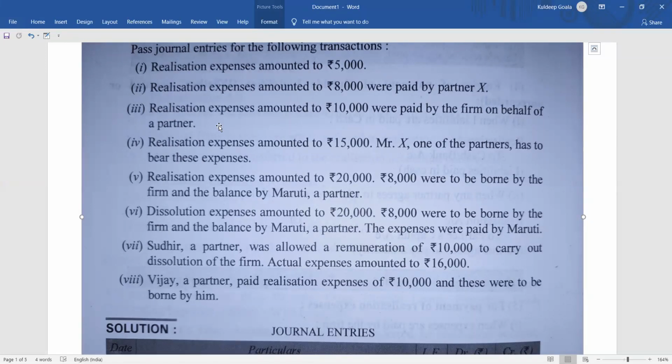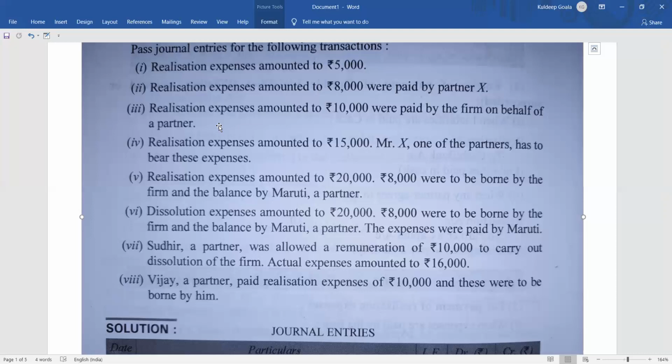from the partner. Okay, if he is supposed to pay, अगर partner को देना है and the firm is bearing it, right? Clear? Partner is supposed to pay, but the firm is bearing it. That means the partner will have to pay the firm this time. ठीक है? Partner firm को pay करेगा. So how are we going to take from the partner?